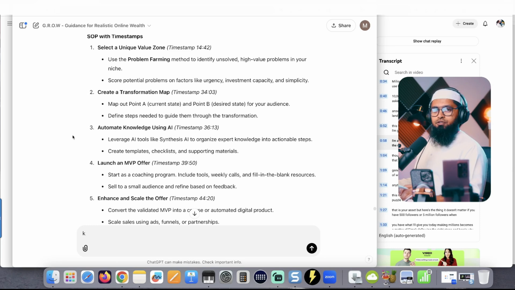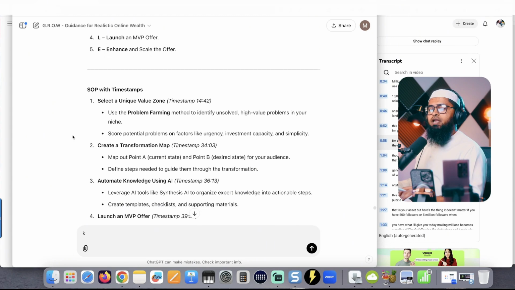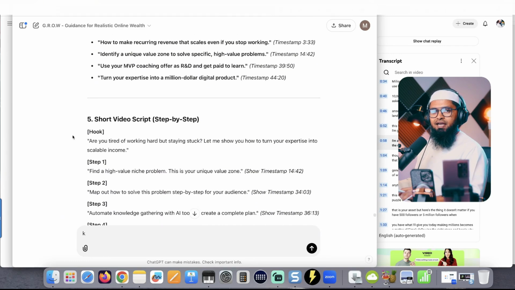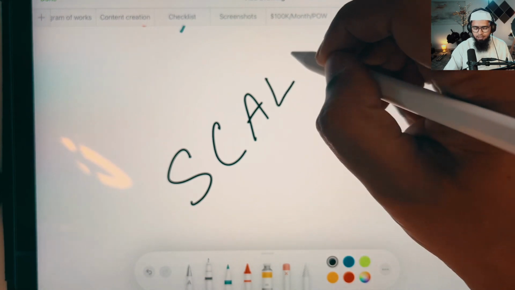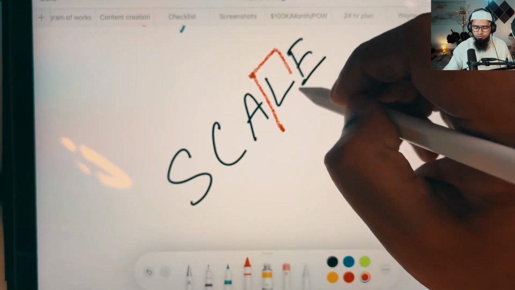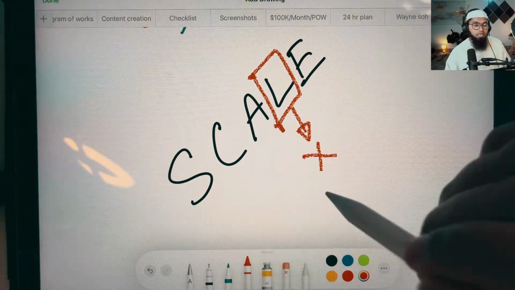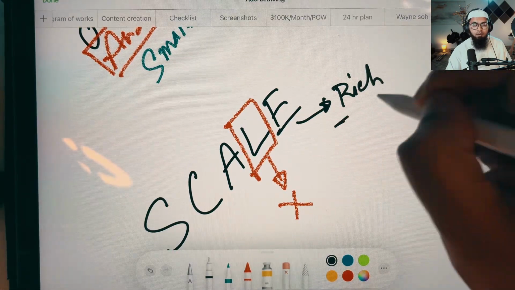As usual, before shooting my video, I already analyzed this video using AI, and I'm ready to give you step-by-step and actionable steps so you can take action right now and get results. The system in this video has 5 steps called SCALE. If you don't do this L step right, you will lose big time, and eventually it will lead you to guaranteed failure. So keep watching, and this is where you become rich, inshallah.